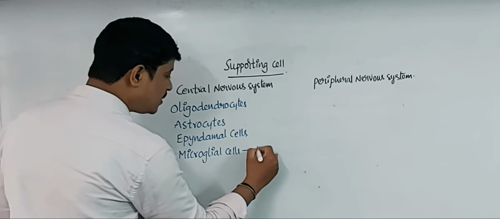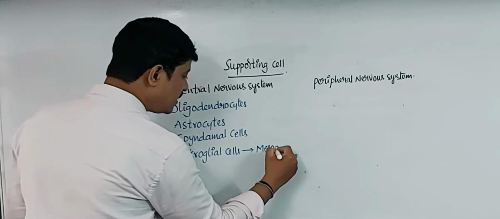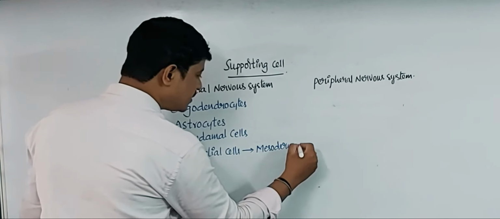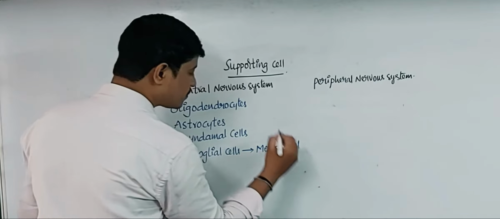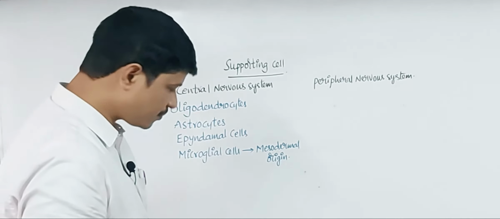All these are of ectodermal origin, but this one, the microglial cell, is of mesodermal origin.